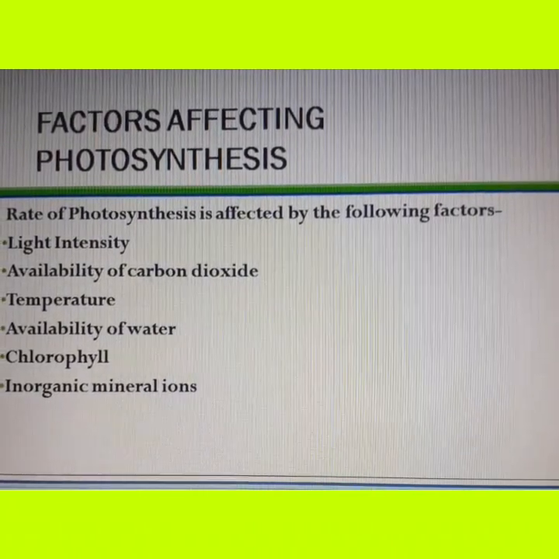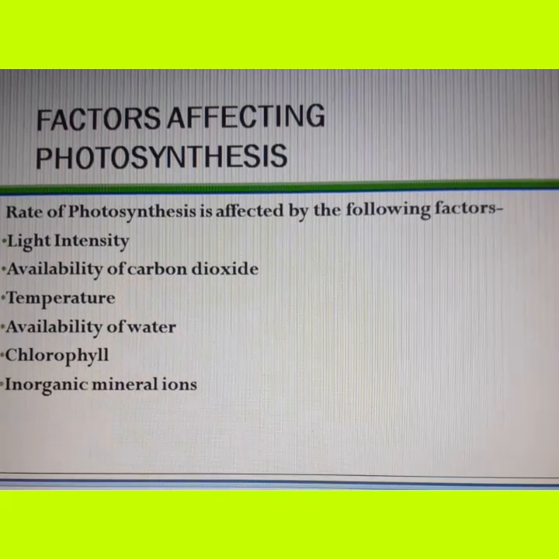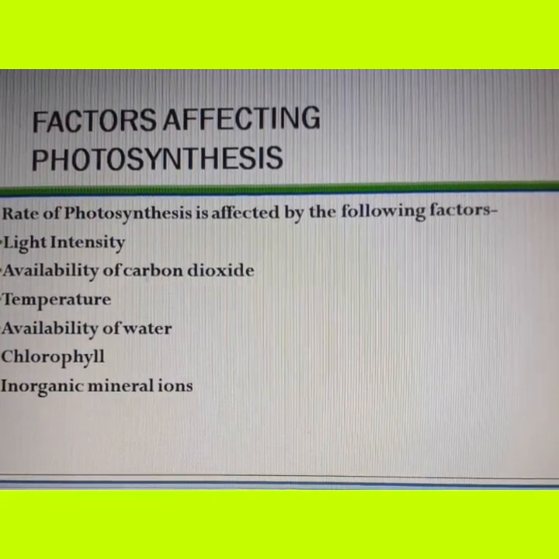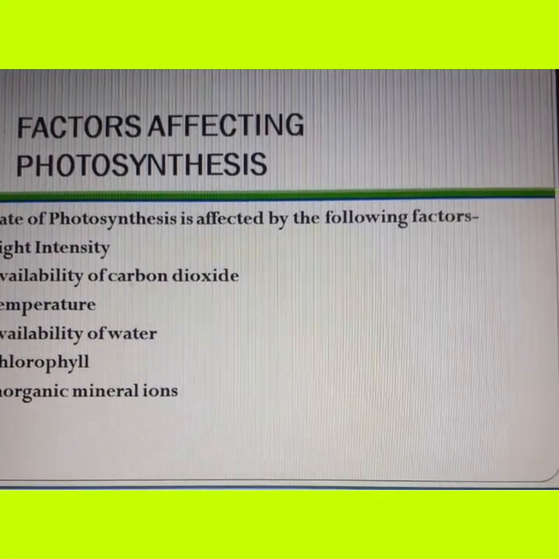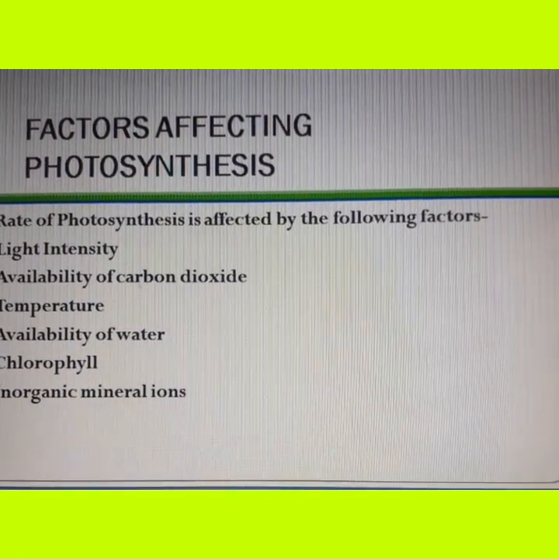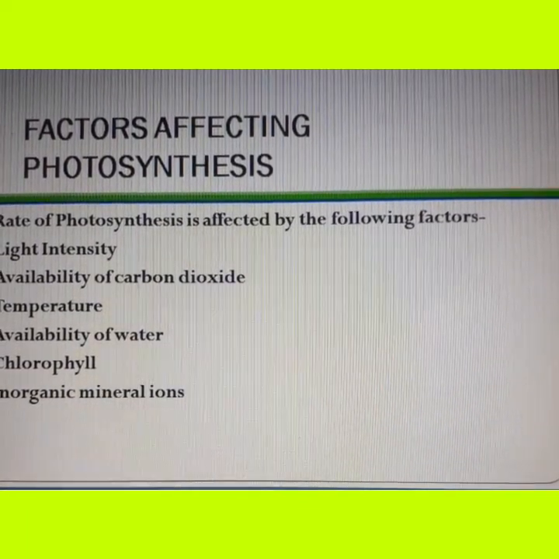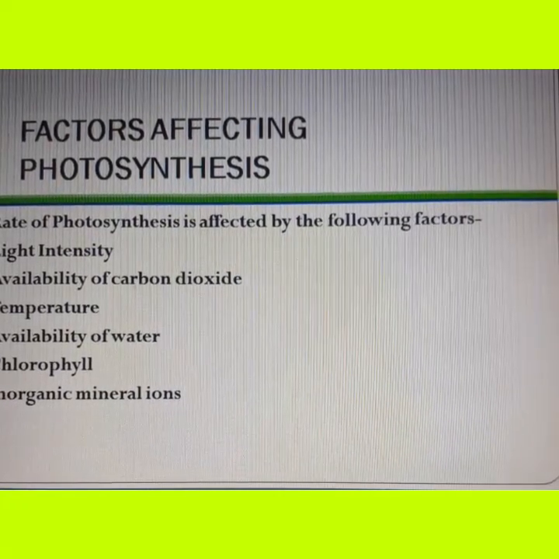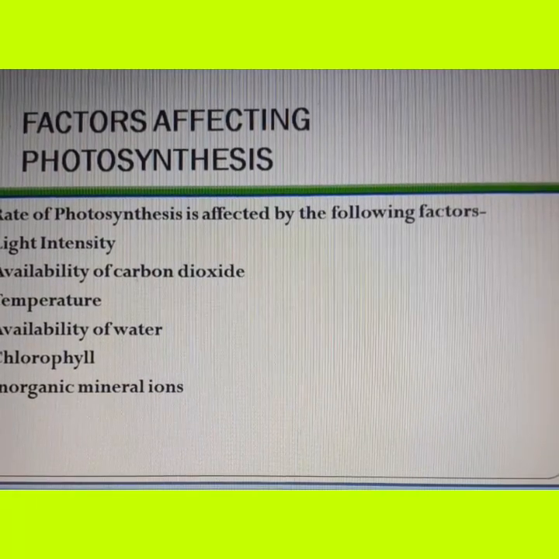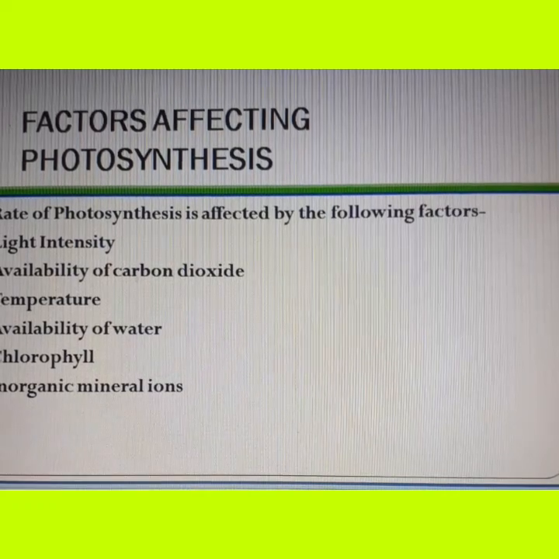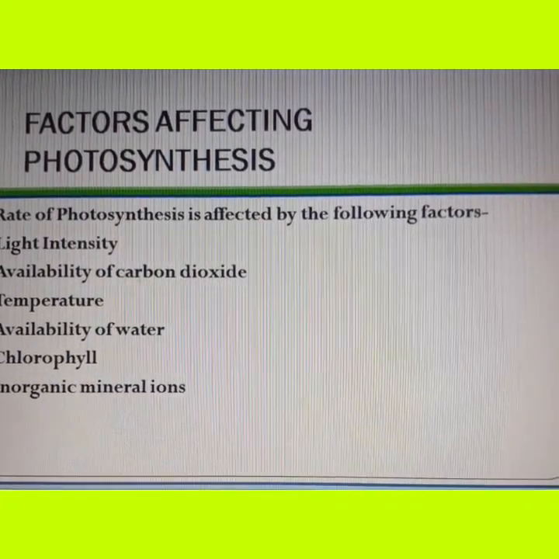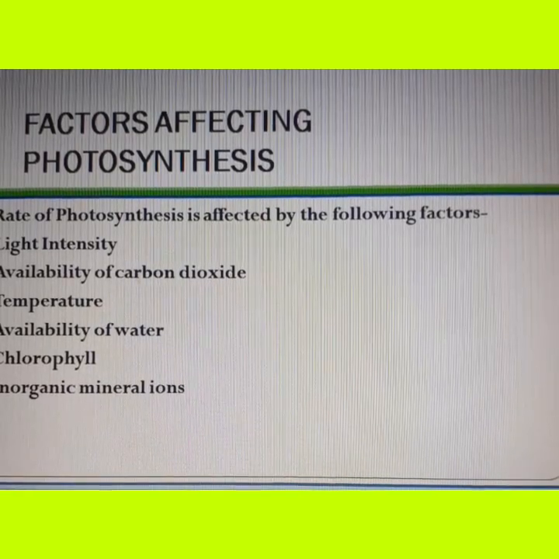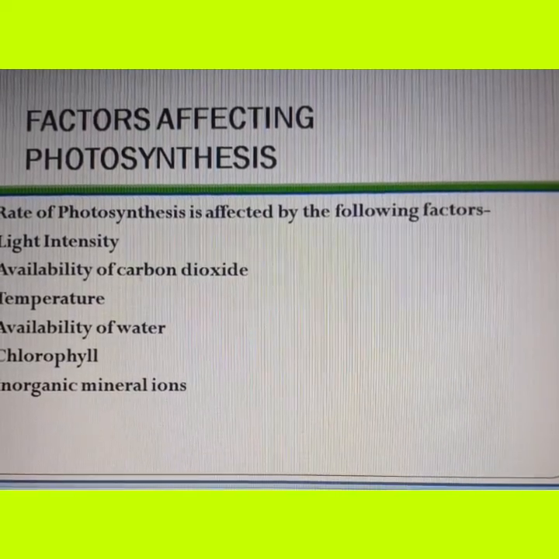Availability of water. We know that water is very important for photosynthesis to take place. If there is less water available to the plant, it will lead to closure of stomata. Hence, photosynthesis would be less. Plants need chlorophyll for photosynthesis to take place. Without chlorophyll, photosynthesis will not take place.